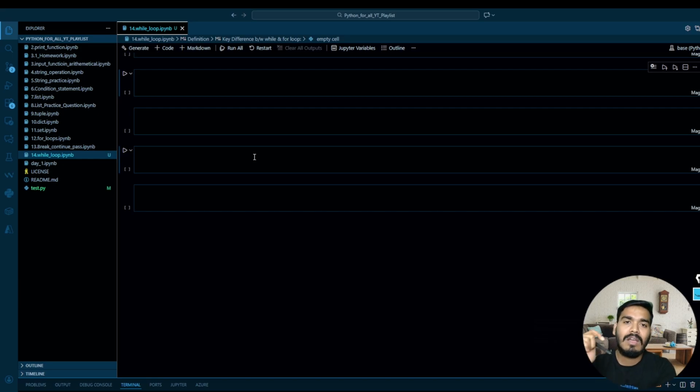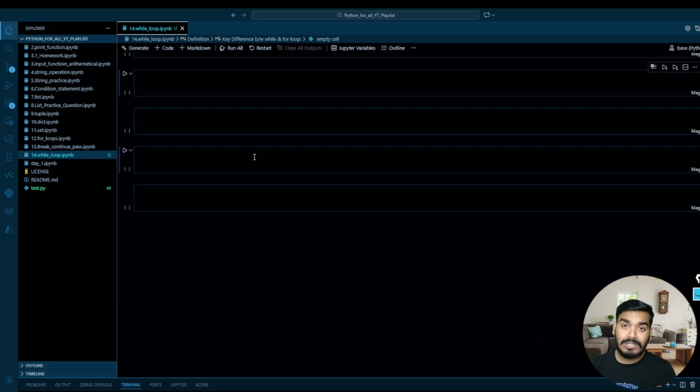Now the question is, if you don't have an iterator, and you want a piece of code to perform repeatedly, what will you do? You cannot use the for loop because the for loop needs an iterator. It can be a list, tuple, dictionary, or range, right? But let's say you have a certain piece of code you want to run again and again. In that case, you say, yeah, that is possible. We can use range in the for loop, for let's say 1 to 1000, 1 to 100, and we can execute that piece of code again and again, right?